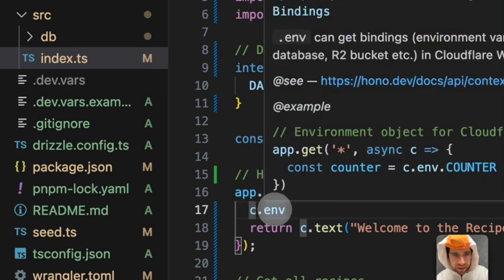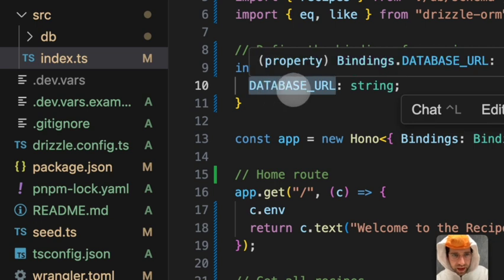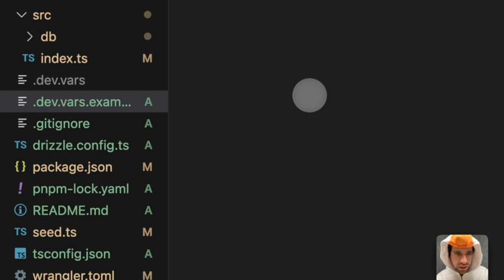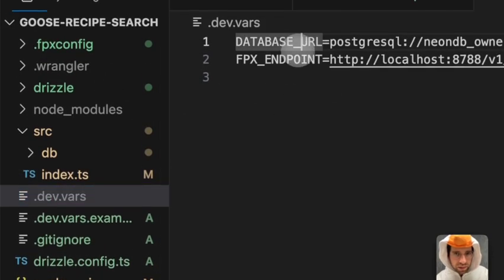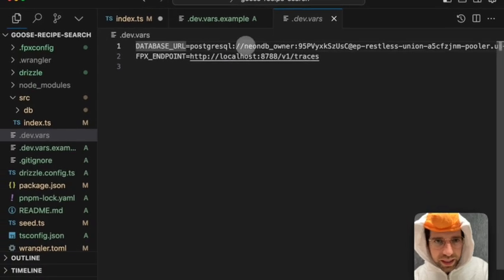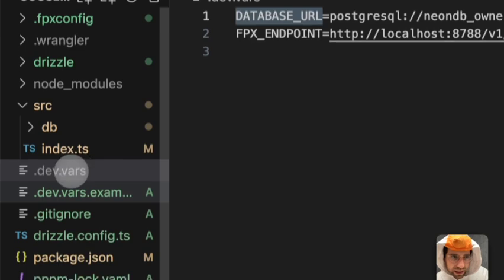And then your env will have any variables that you added in your .dev.vars. So in this case, well, I'm leaking my database connection string. That's not smart. I should revoke that after this. So that's where I define my database URL in .dev.vars.